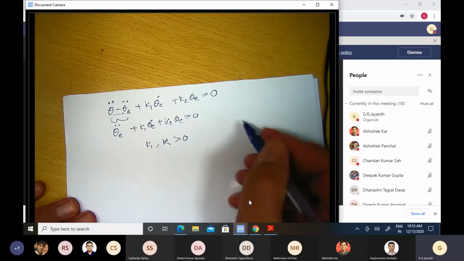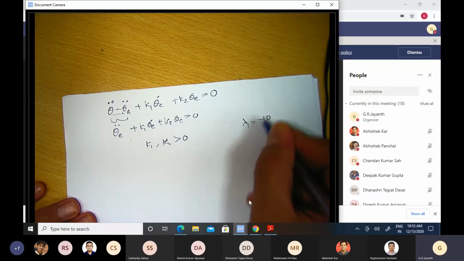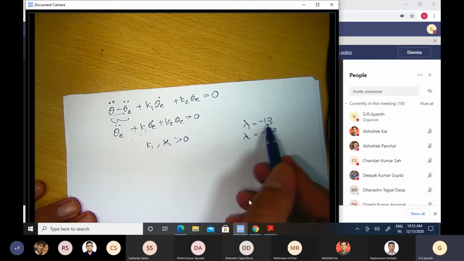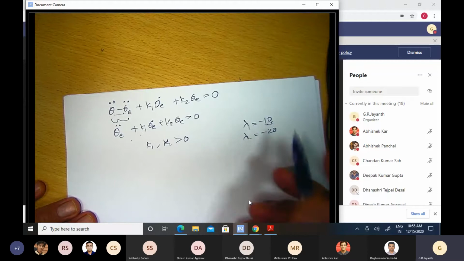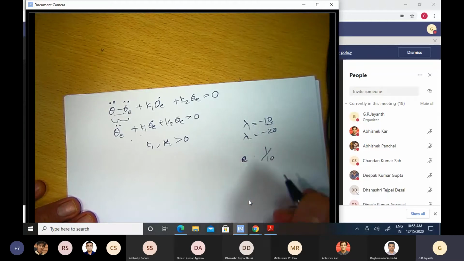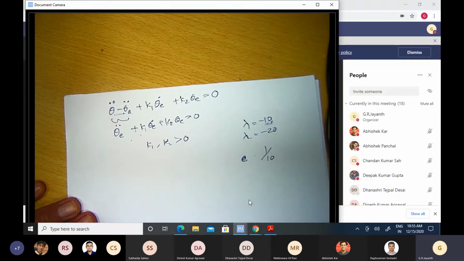So if I choose, as I said, lambda 1 to be minus 10 and lambda 2 to be minus 20, then the smaller of the two is minus 10. So in roughly 1/10 of a second, I will be able to get my system to follow whatever command I provide it. Okay.